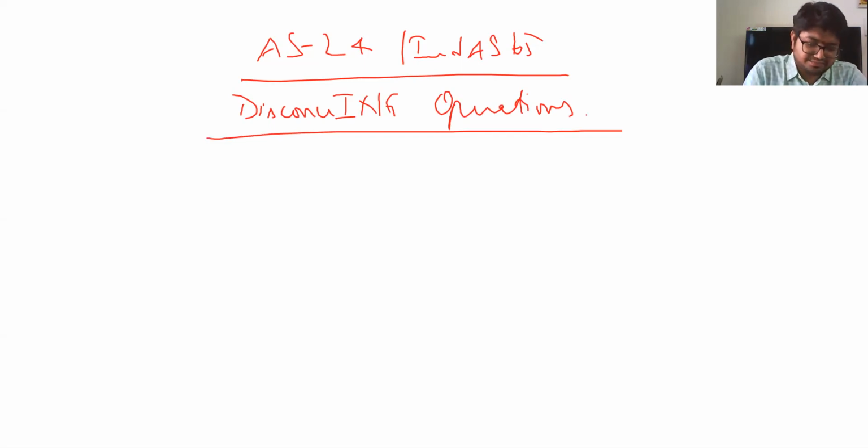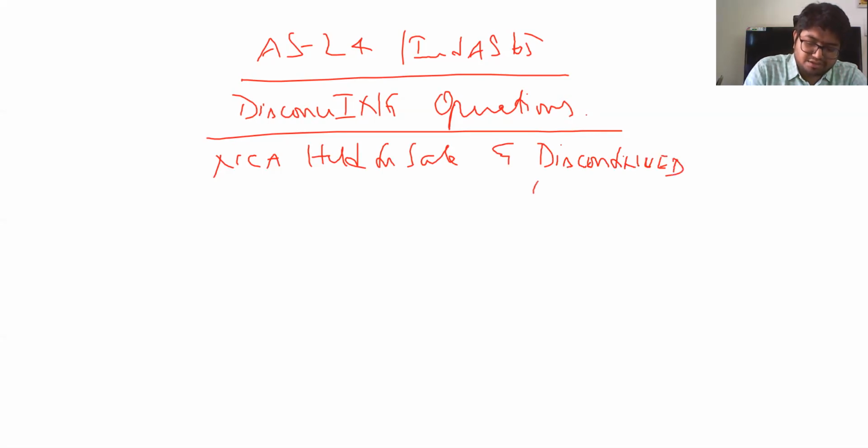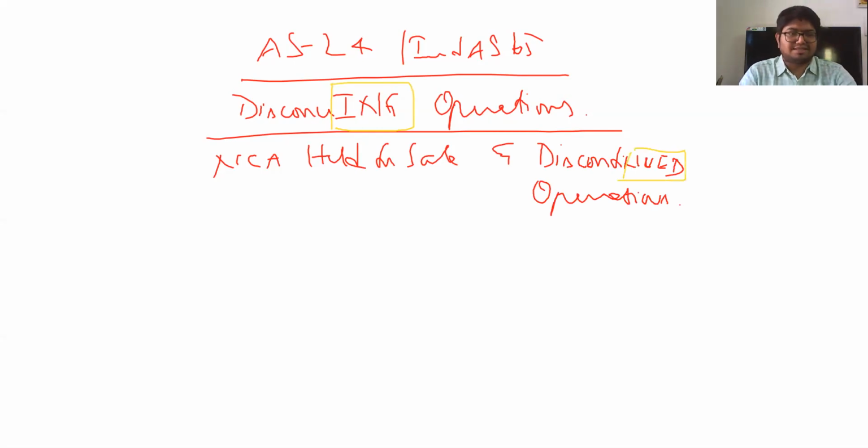In Ind AS, it is non-current assets held for sale and discontinued operations. Now, what is the difference here is, it is present continuous tense in AS 24 and it is past tense in Ind AS. Past tense in Ind AS.